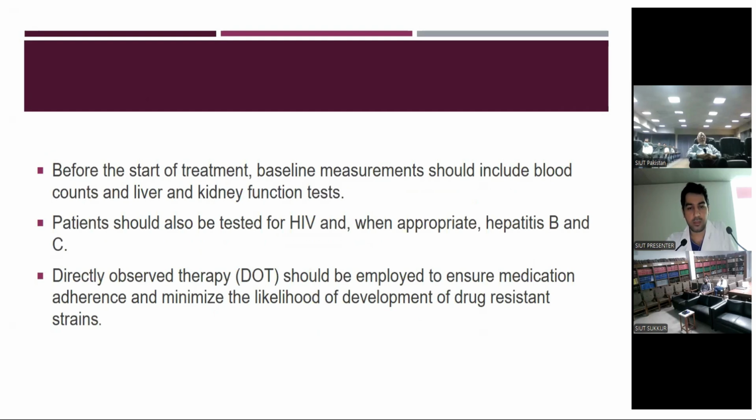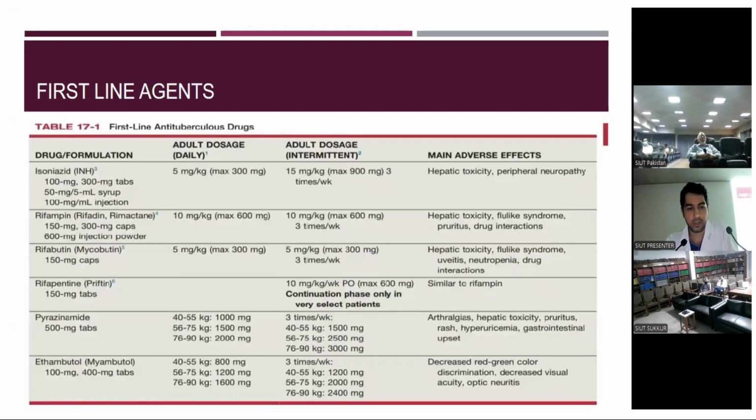Before the start of treatment, baseline measurements should include basal blood counts and liver and kidney function tests. Patients should also be tested for HIV and, when appropriate, hepatitis B and C. Directly observed therapy, DOT, should be employed to ensure medication adherence, compliance, and minimum likelihood of development of drug resistant strains. These are the first-line anti-tuberculous drugs: isoniazid, rifampicin, pyrazinamide, and ethambutol.